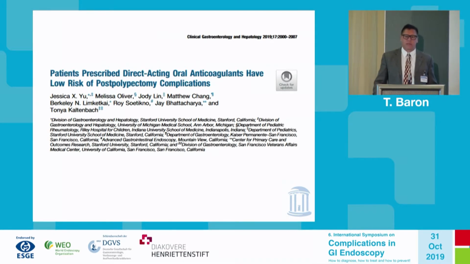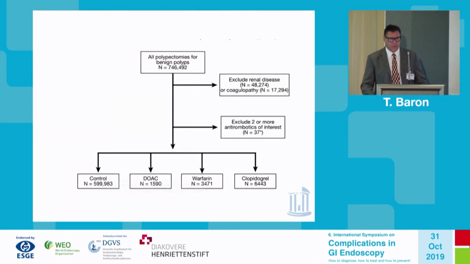Several of these have just recently been published. One was just published in Clinical Gastroenterology and Hepatology on patients prescribed direct-acting oral anticoagulants and a low risk of polypectomy complications. This looked at a large national insurance database, and I won't go through all the details of the study, but I wanted to point out that they had almost 600,000 patients in the control group, almost 1,600 on direct oral anticoagulants, over 3,000 on warfarin, and over 6,000 on clopidogrel.